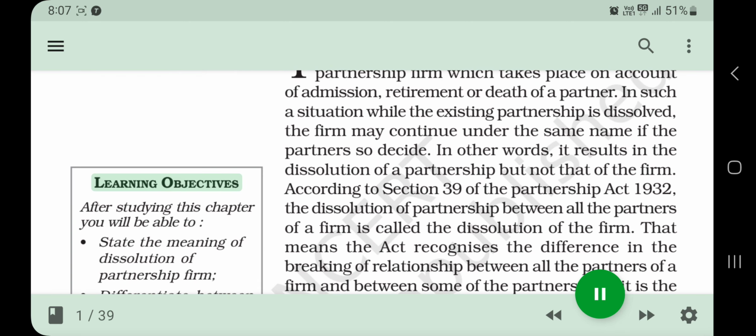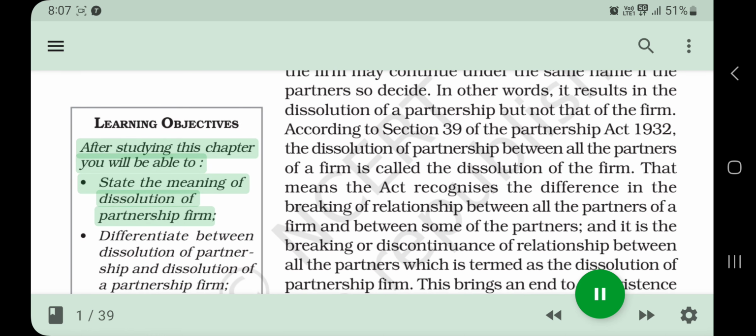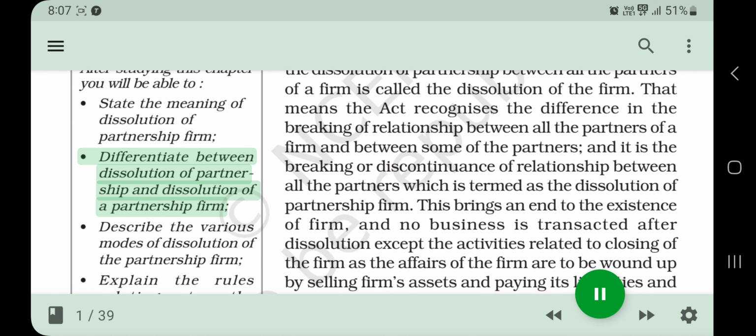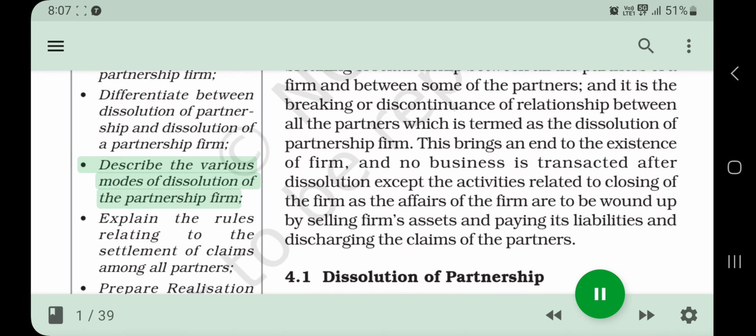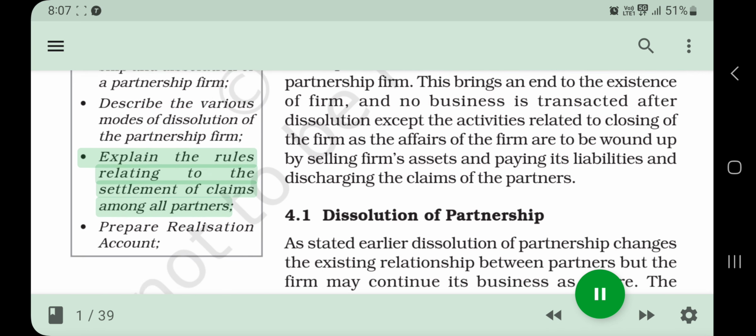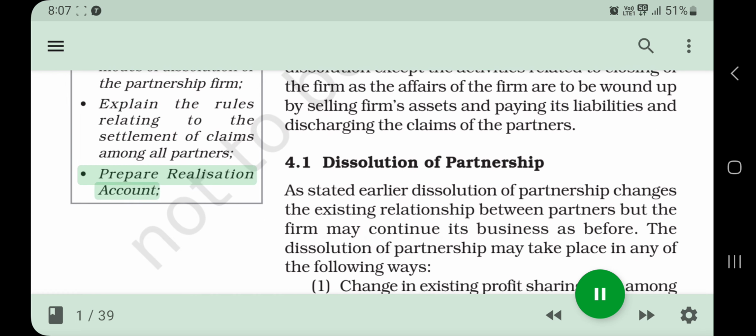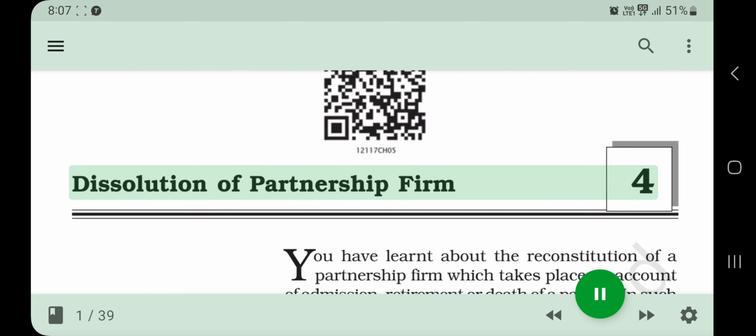Learning objectives. After studying this chapter, you will be able to: state the meaning of dissolution of partnership firm; differentiate between dissolution of partnership and dissolution of a partnership firm; describe the various modes of dissolution of the partnership firm; explain the rules relating to the settlement of claims among all partners; prepare realization account.